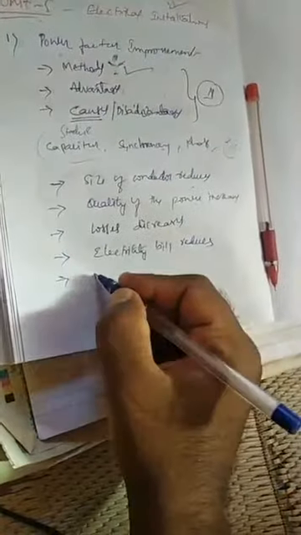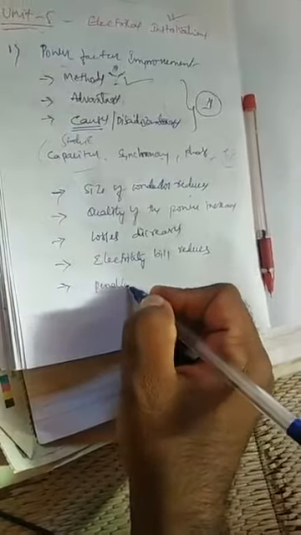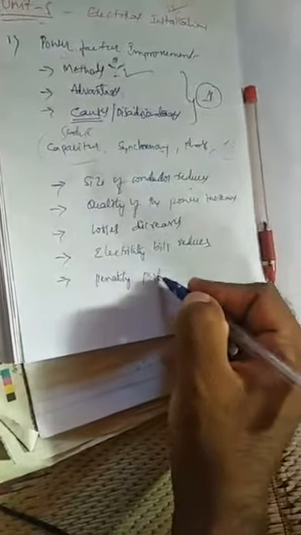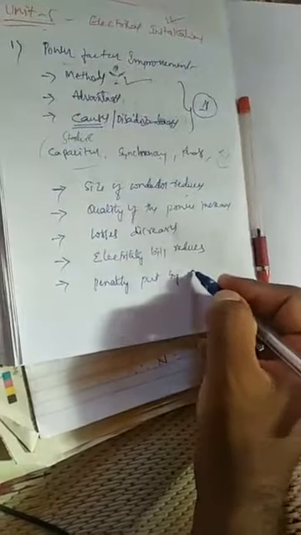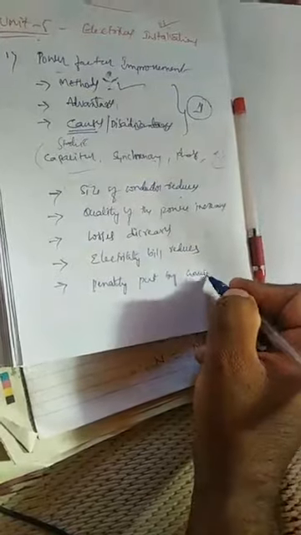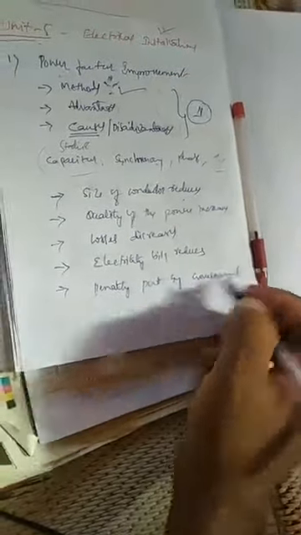If you improve the power factor, the penalties which electrical boards and government bodies will put on you also reduce. So like this you have to write the answers. These all are the advantages.